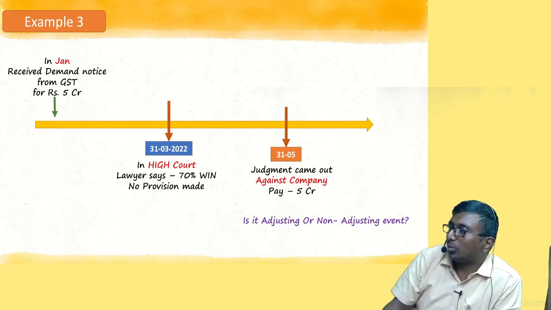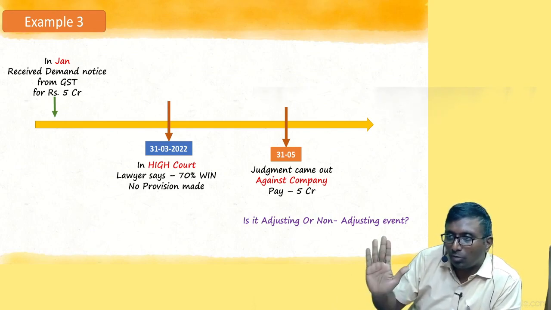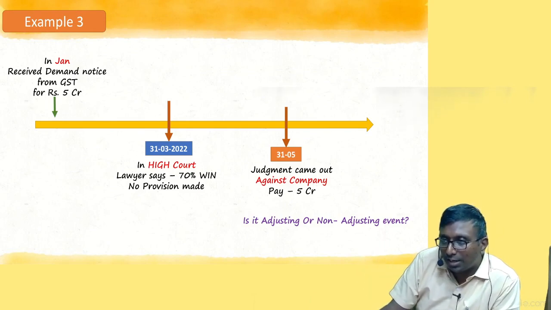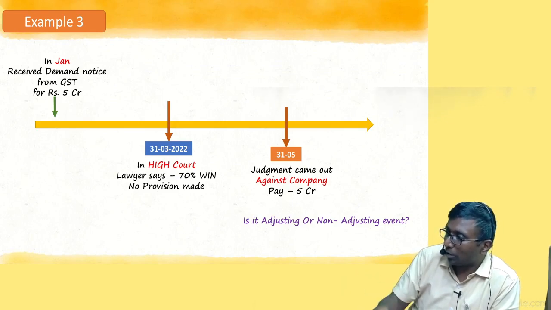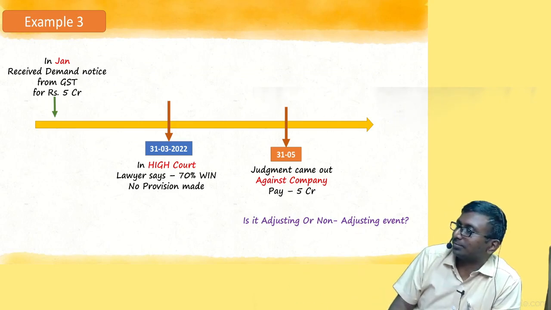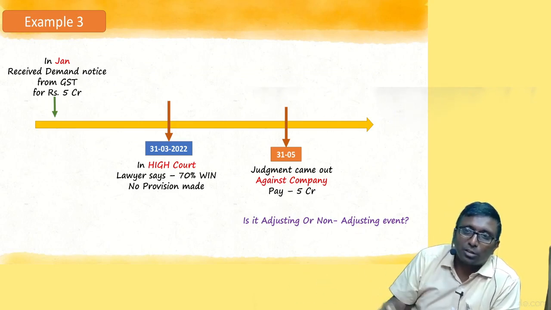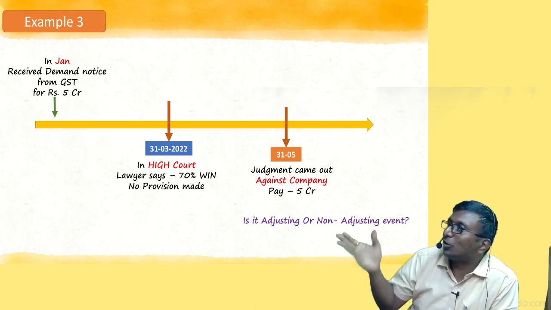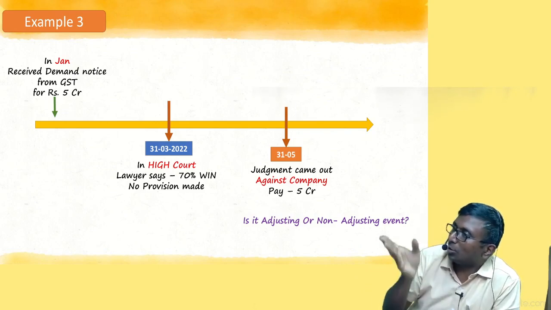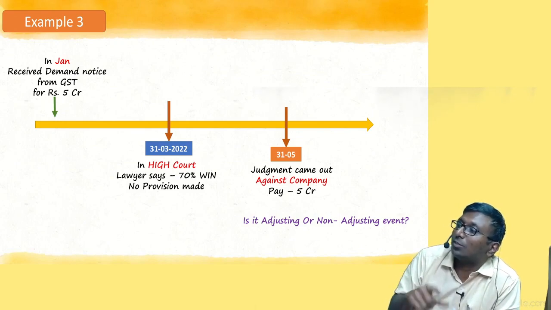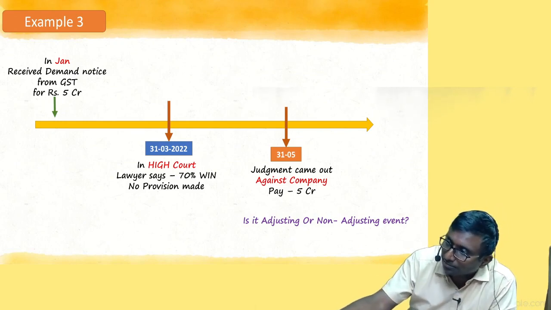If anybody asks you, when did you pass? November or January? Result came in January, no? Or is result date the one? Result date is not the one. If you wrote exam from 2 to 5 o'clock, and they start correcting at 5 o'clock, that day only actually you passed. They are taking time because you are not the only one student. So here, when did you lose the case? On day one itself you lost it. You already cheated government, you are liable to pay them 5 crore rupees in the month of January. That means you are already liable on 31st March.